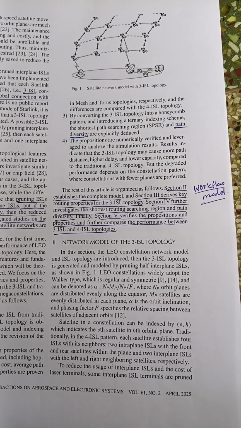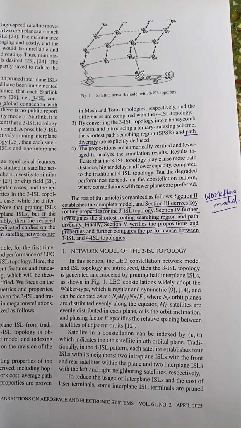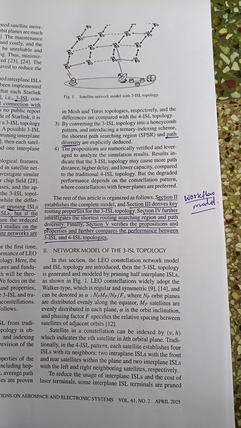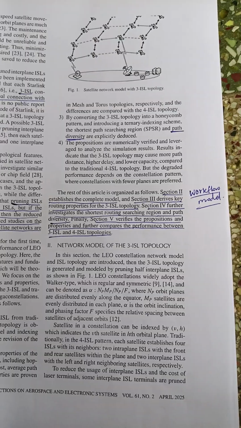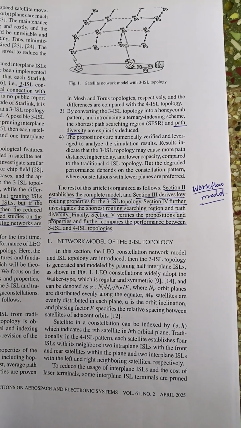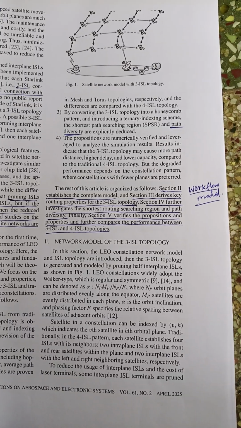Network model of 3 ISL topology. In this section, the LEO constellation network model and the ISL topology are introduced. Then the 3 ISL topology is generated and modeled by pruning of interplane ISLs.